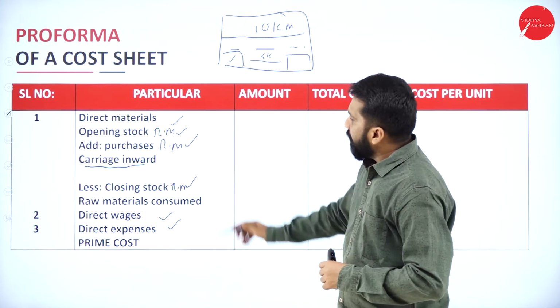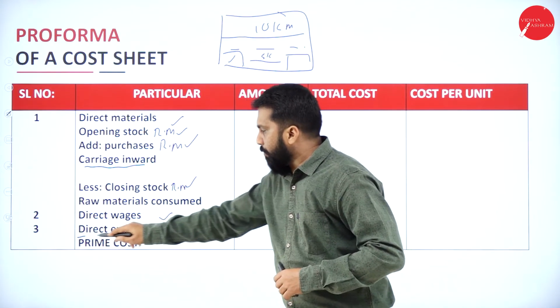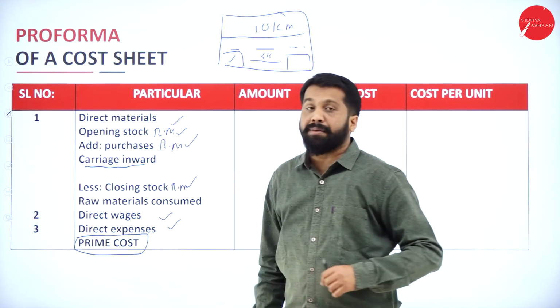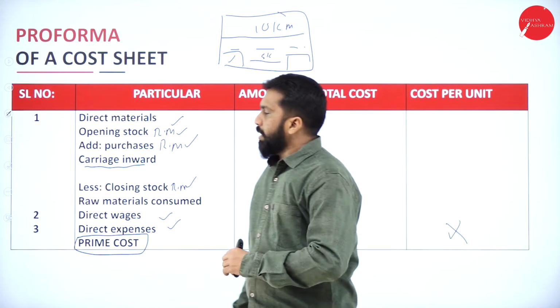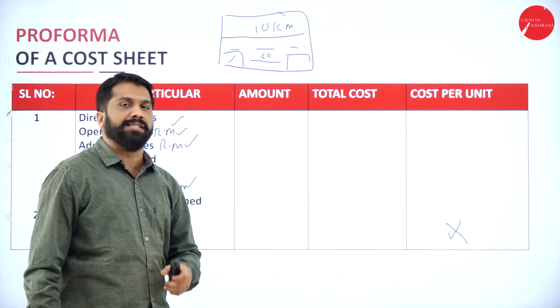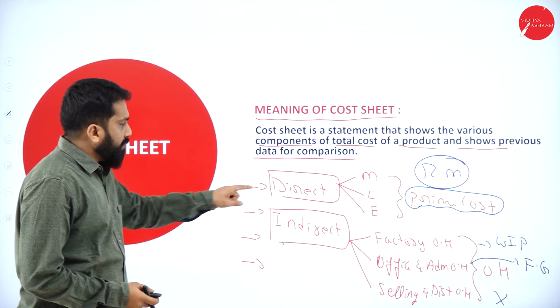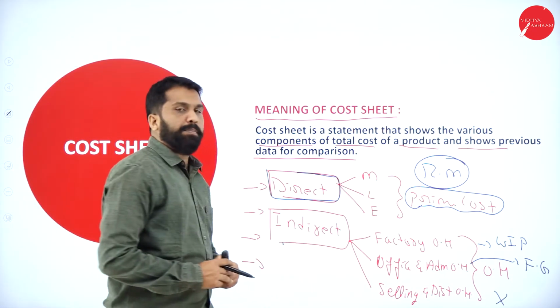Now, minus closing stock, add wages, add expenses. Finally, you got what? You got prime cost. This is your first major head. 1, 2, 3 will end in the first part only. This is your first, what we discussed, direct. We completed.